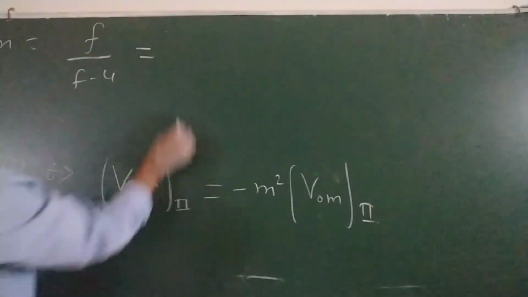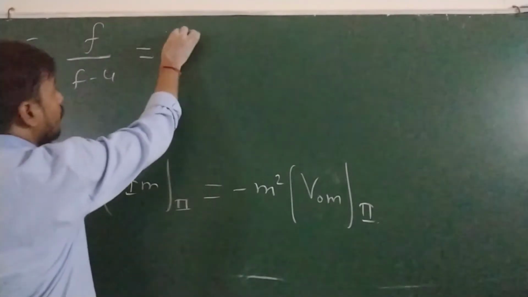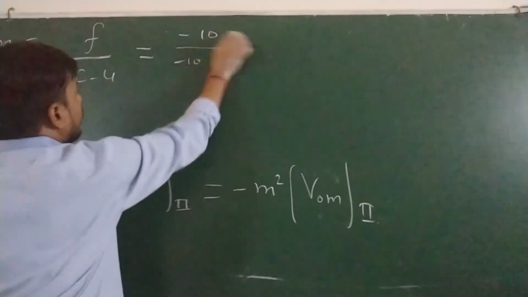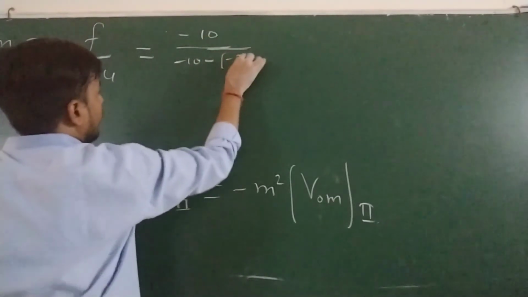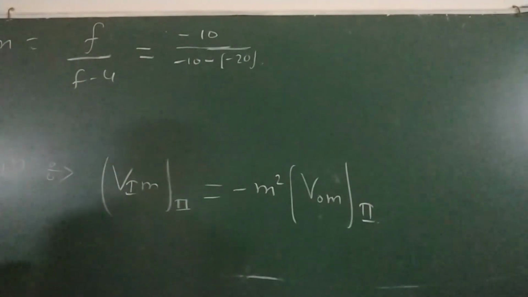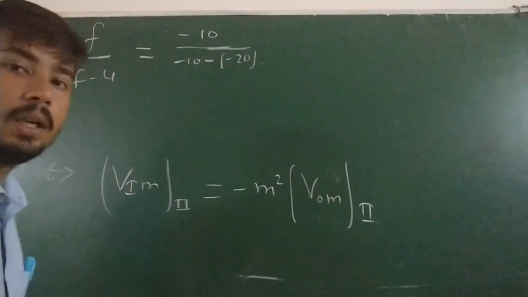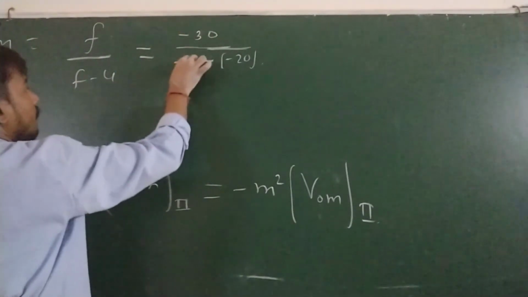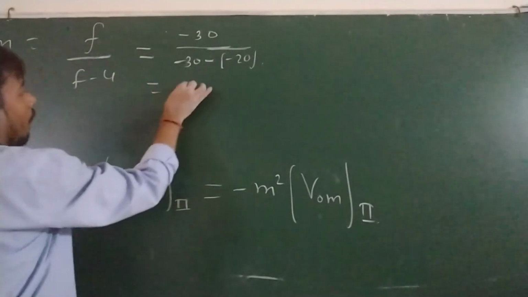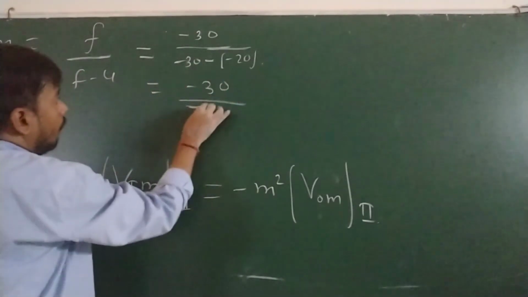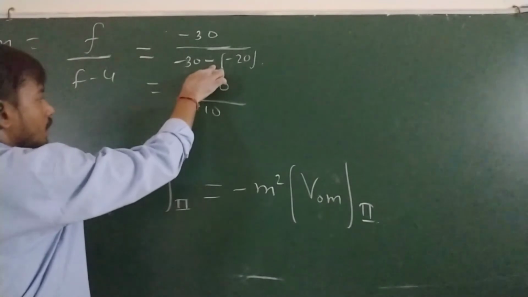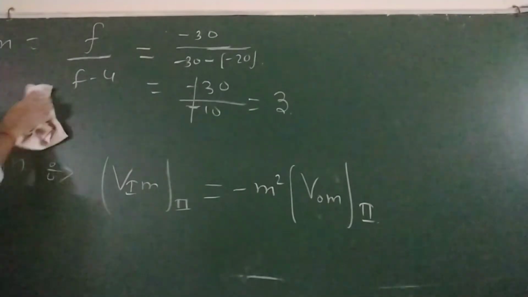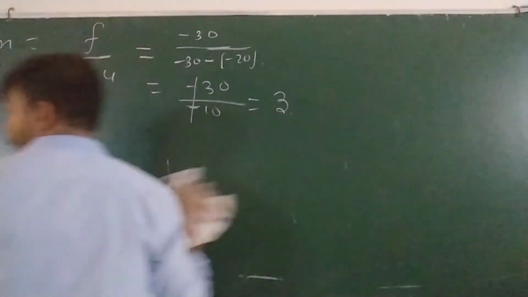Okay, this is the mirror. Which mirror? Concave mirror. So minus 10 divided by minus 10 plus 20, because this is minus 20. Okay, something going wrong. Focal length, see, I took this wrong. Basically, focal length given is 30. So this becomes 30. So solve this one. Minus 30 by minus 10, because minus plus, so this gets cancelled. Magnification coming what? 3.